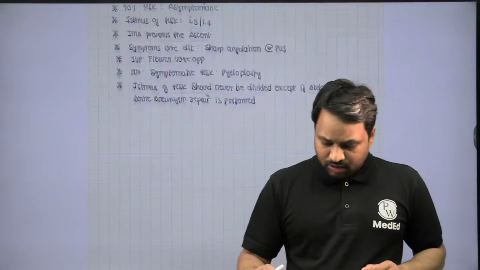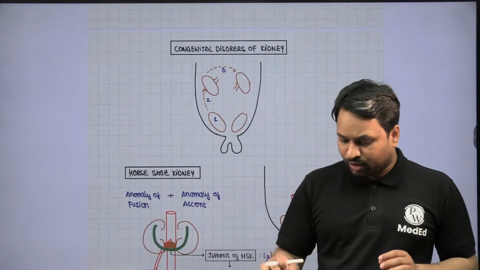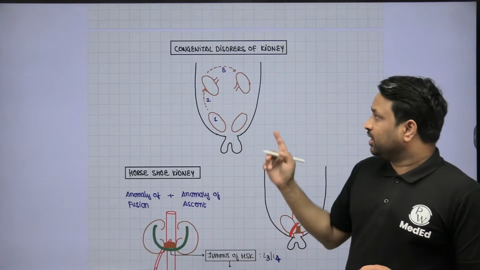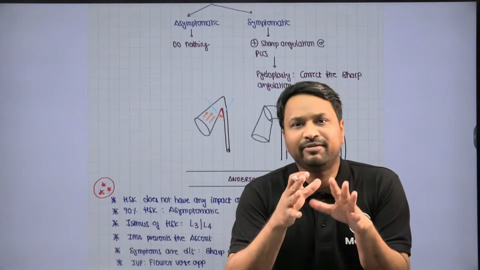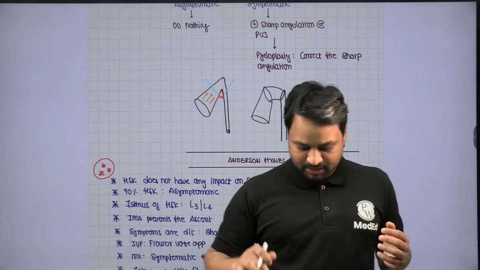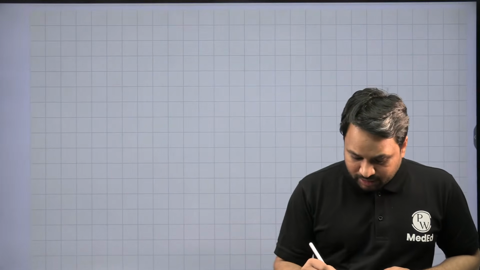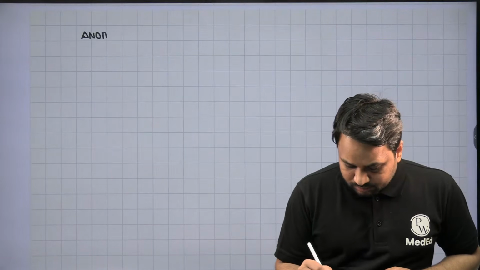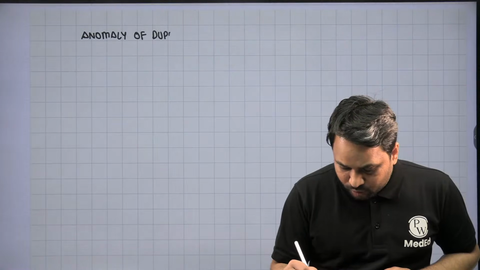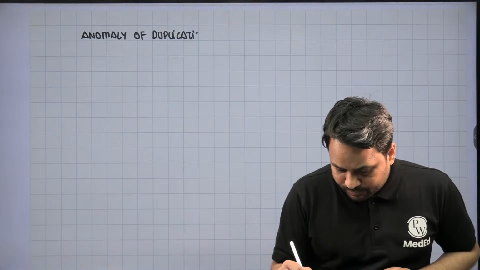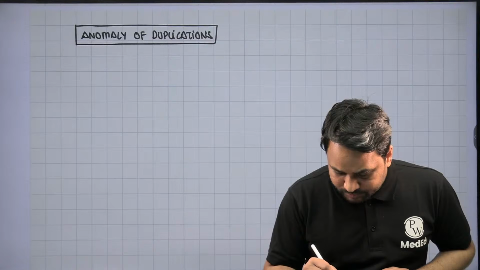So this is all in all with respect to the first congenital disorder that we spoke about, where the two kidneys fuse. Now, normally we say that from one kidney, there has to be one pelvicalyceal system. What if there are two pelvicalyceal systems? If they develop, it is called the anomaly of duplication. So another disorder that we'll talk about is the anomaly of duplication.